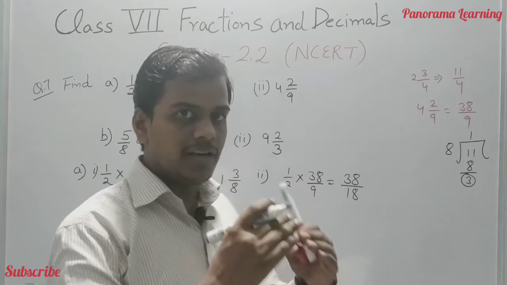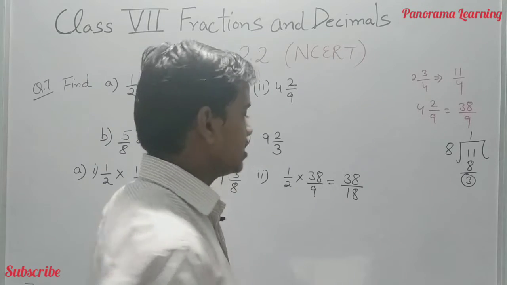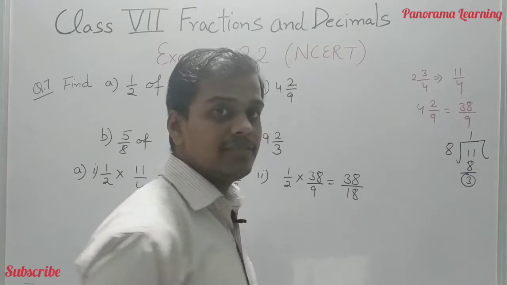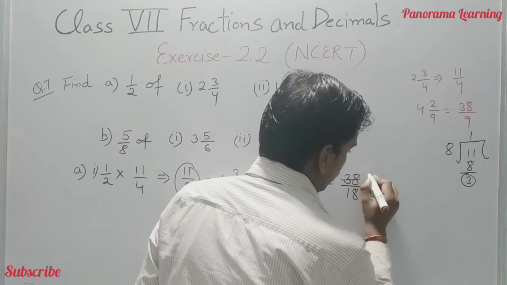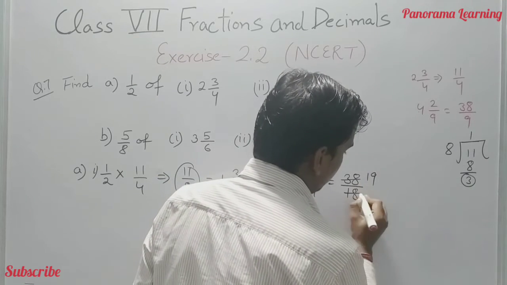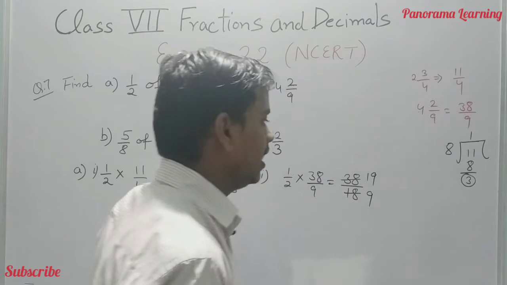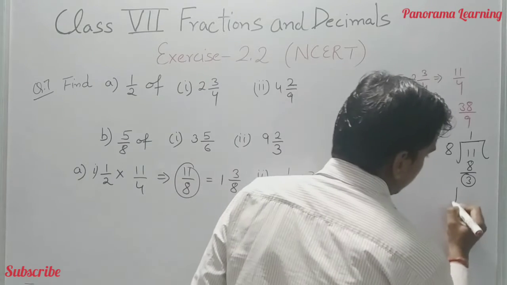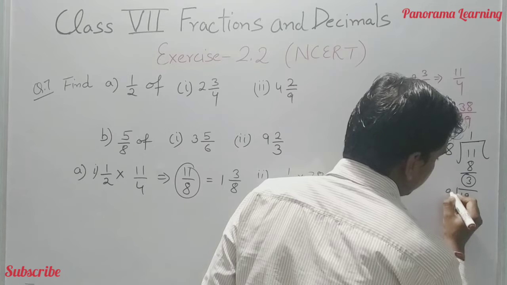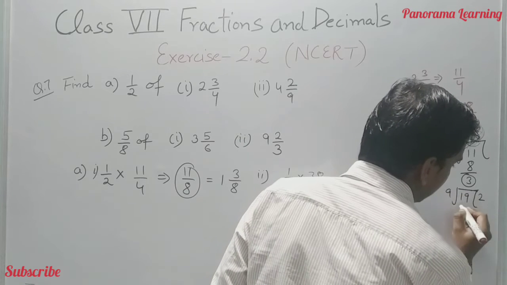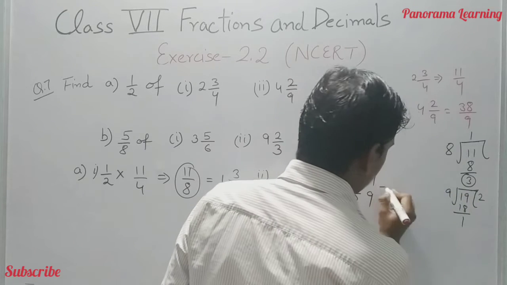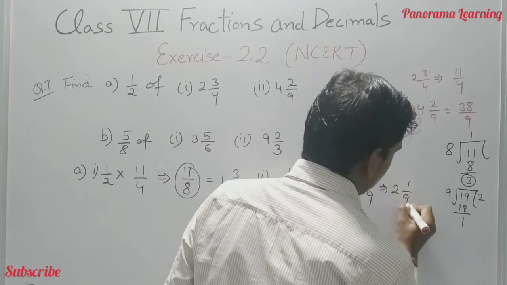First of all, we will reduce this into the simplest form because both these numbers are divisible by 2. 2 1s are 2, 2 9s are 18, and 2 19s are 38. Okay, then 19 by 9. Then we convert this into the mixed form. 9 2s are 18, 1 is remainder. Then the answer is 2 whole 1 by 9.